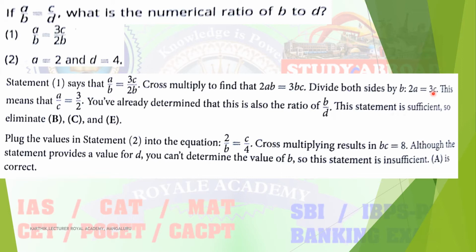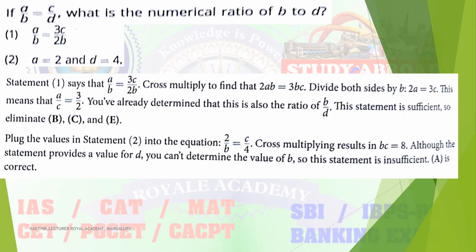This means that A by C is equal to 3 by 2. So from the first statement you will get the value of A as well as C. A is equal to 3, C is equal to 2.